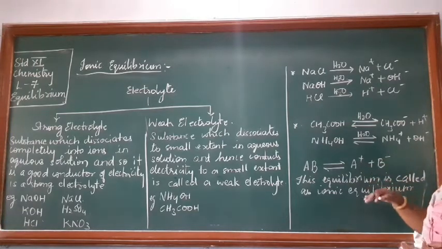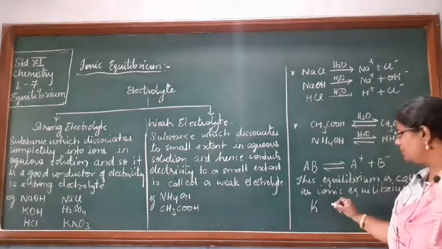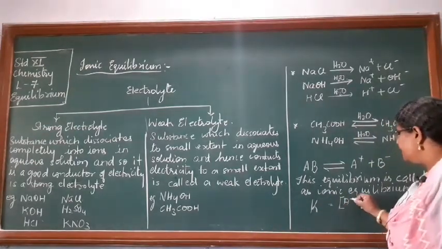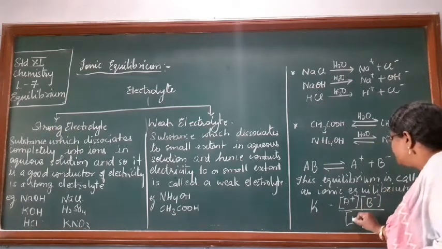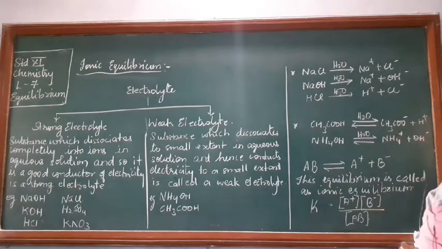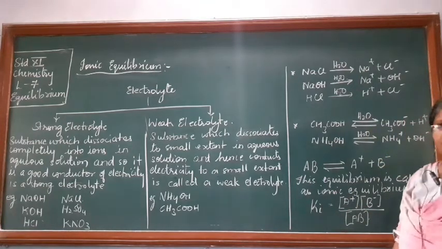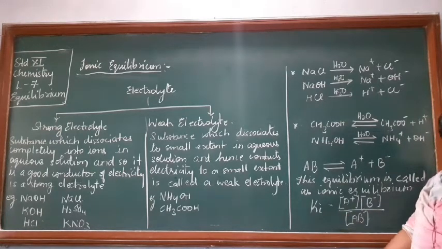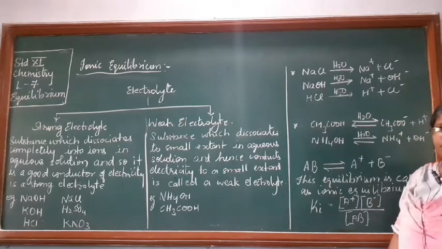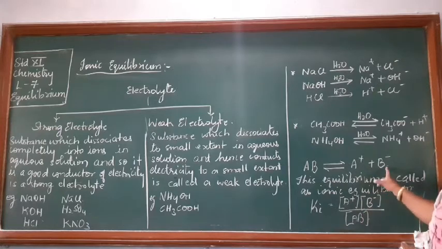And if we apply the law of chemical equilibrium to this equilibrium, then K is the equilibrium constant which will be equal to what? Concentration of A plus ions into concentration of B minus ions upon concentration of AB. And we write this as Ki, that is the ionic constant. Okay. The equilibrium constant we call here the ionic constant. Ki will be equal to concentration of A plus ions into concentration of B minus ions upon AB.